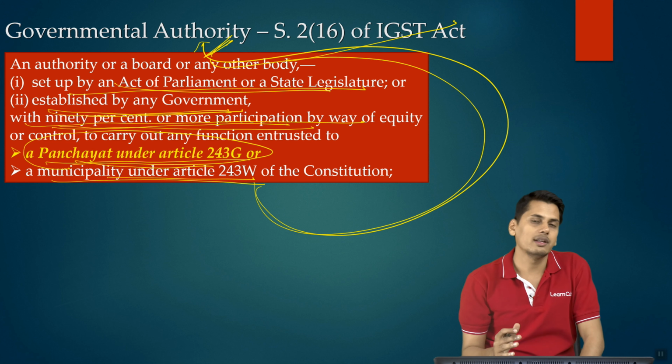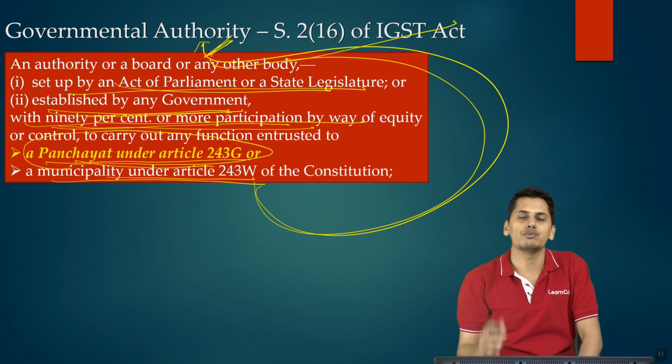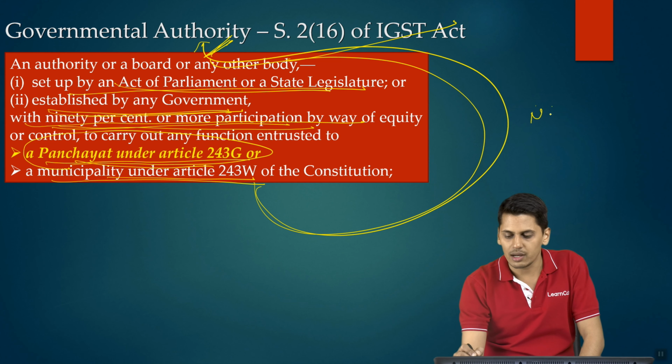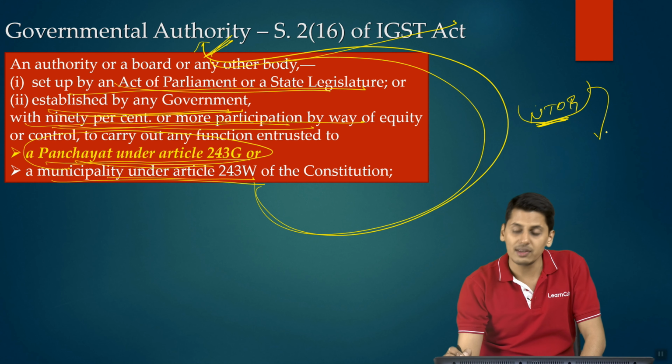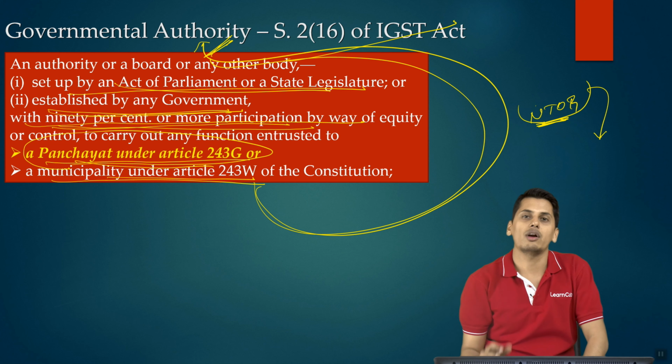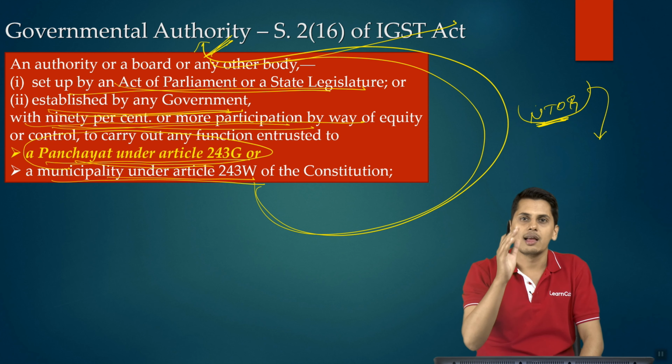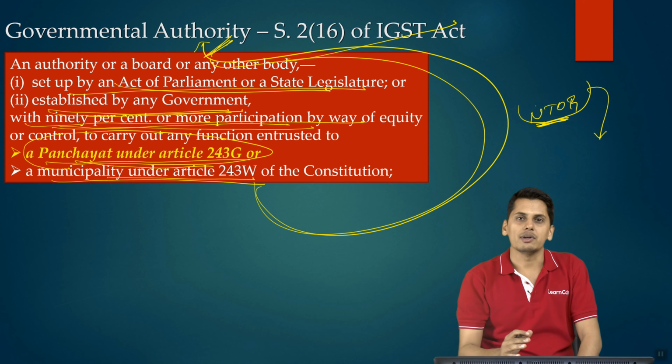So, these panchayats under article 243G also will become a non-taxable online recipient if they are receiving these services from an OIDR of non-taxable territory for any purpose other than business, trade, commerce or profession.